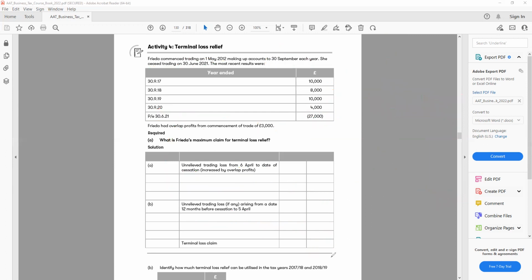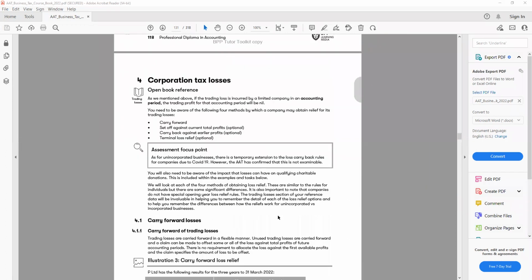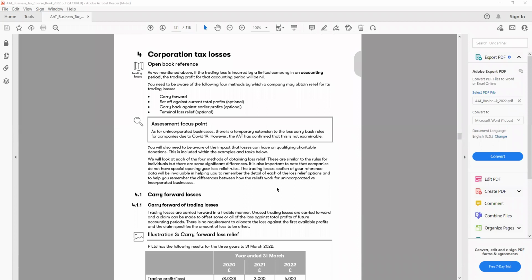All right, let's have a look at the next one. What do you have here? The next one, you have corporation tax losses. Corporation tax losses is quite straightforward compared to the individual tax losses. So here we need to look at a few things. You need to be aware of the following 4 methods by which a company may obtain relief for trading losses.